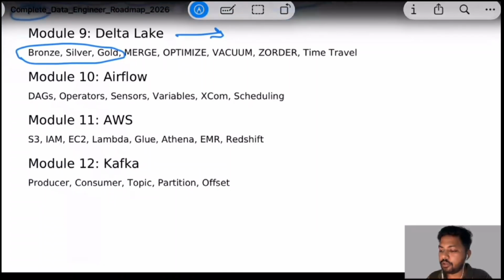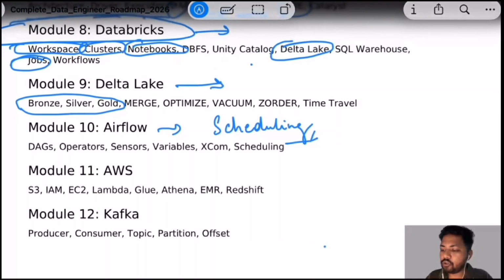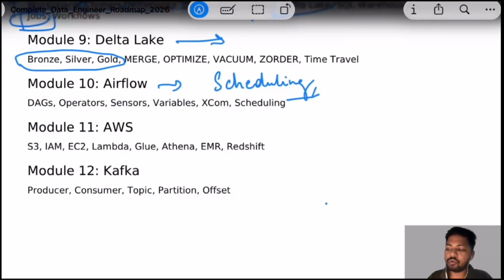Then Airflow. Airflow is very important and used a lot in the industry for scheduling. This is used as a scheduling tool. When we have created our ETL jobs, how will we schedule them? Let's suppose daily, weekly, or monthly data comes, and we want to schedule the jobs daily, weekly, monthly, or any way according to our requirement. In that case, we use Airflow.